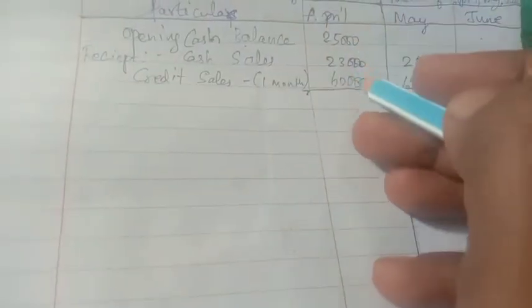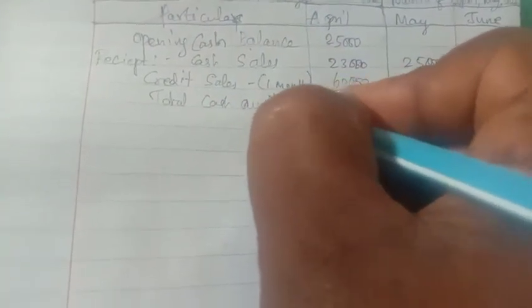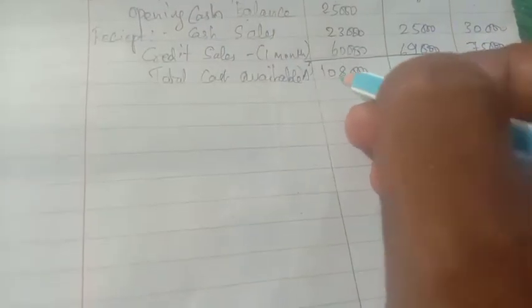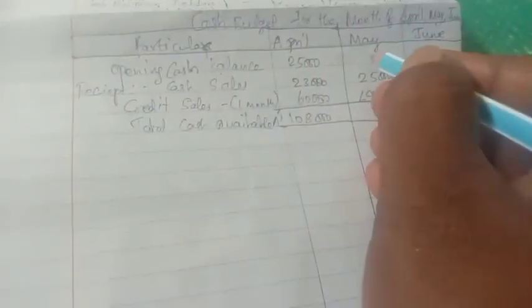But while taking the total, that is total cash available, total A, we have to close only the first column, that is the April column. You will get 1,08,000. Don't take the total of the other columns yet, because we require an opening balance. I'll show how to get that balance.